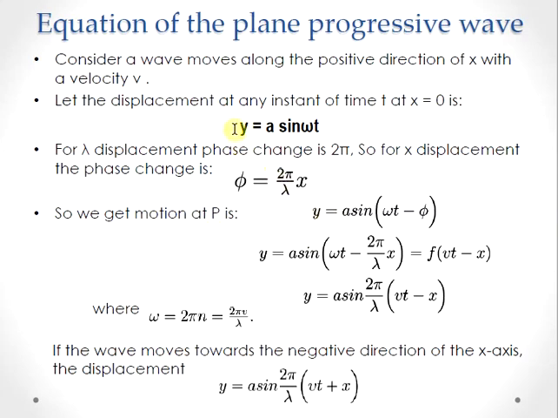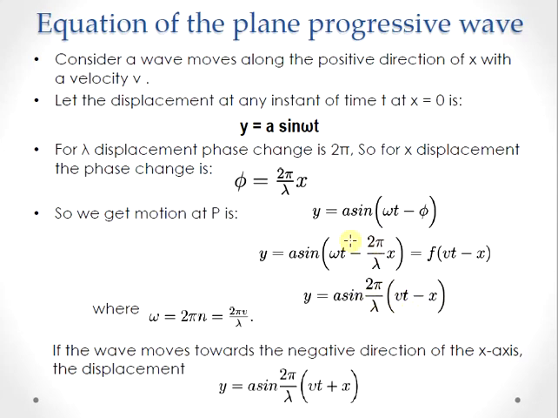So for the motion at any point p, we can express the displacement as y is equal to a sin omega t minus phi. So we have to consider the phase change after the motion of the particle at a distance x. The corresponding displacement becomes a sin omega t minus phi, because there is a phase change happening to the particles. So this is equal to a sin omega t minus, we substitute for phi, that is 2 pi by lambda into x. So this is a sin 2 pi by lambda into v into t minus x, where v is the velocity.